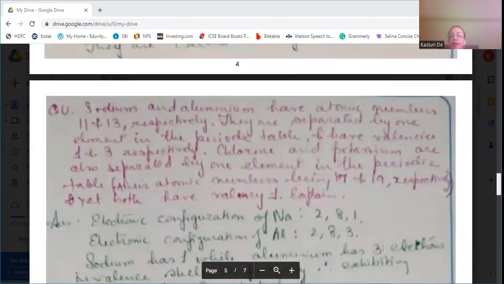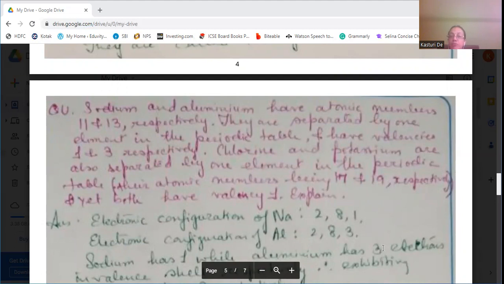Sodium and aluminium have atomic numbers 11 and 13 respectively. They are separated by one element in the periodic table and have valencies 1 and 3 respectively. Chlorine and potassium are also separated by one element in the periodic table, their atomic numbers being 17 and 19 respectively.